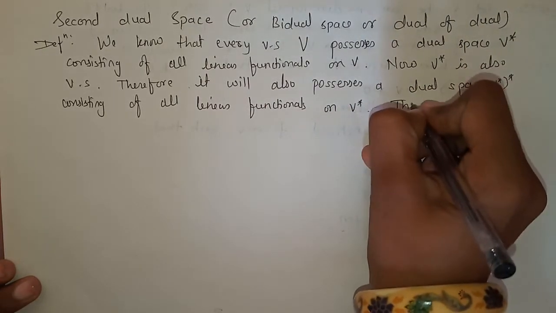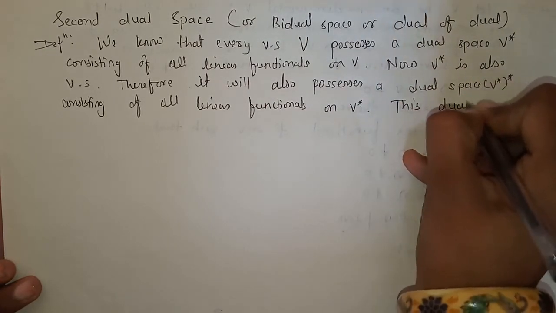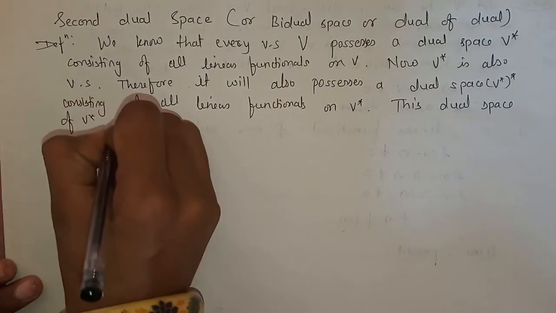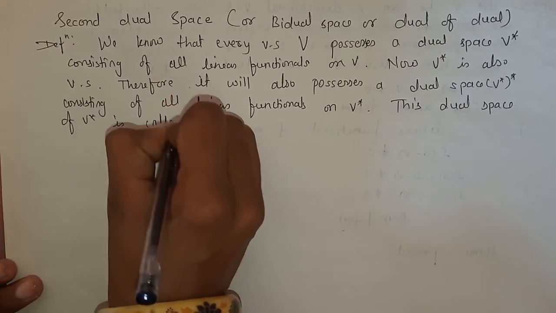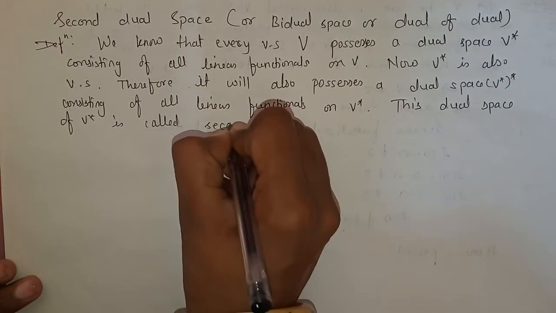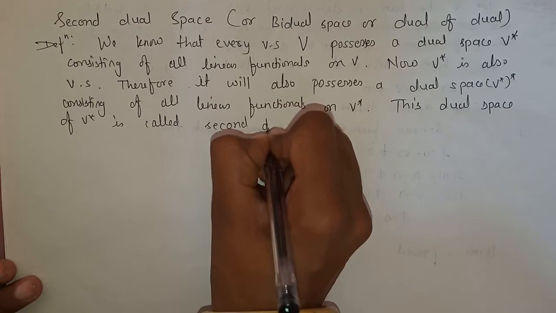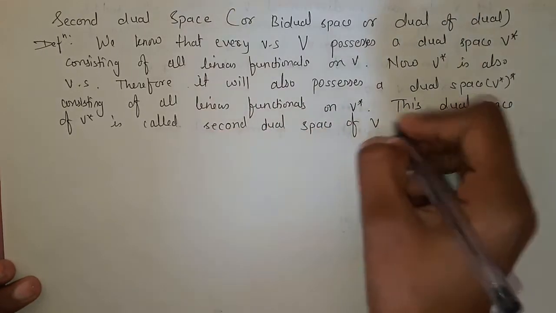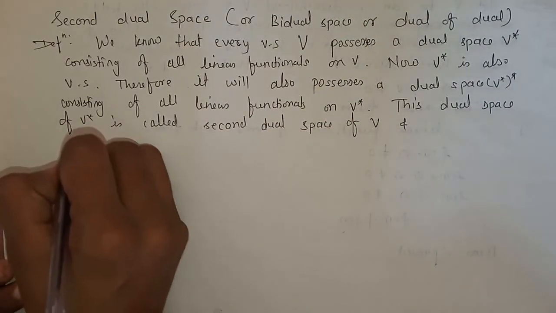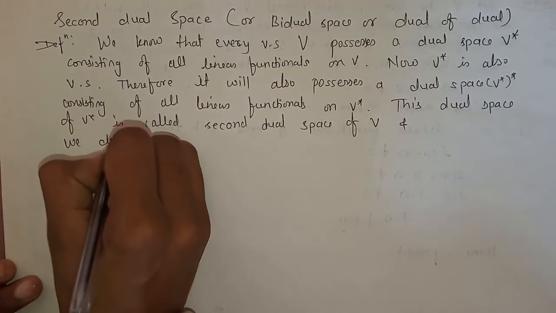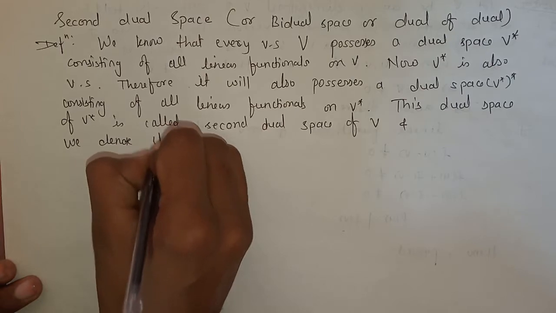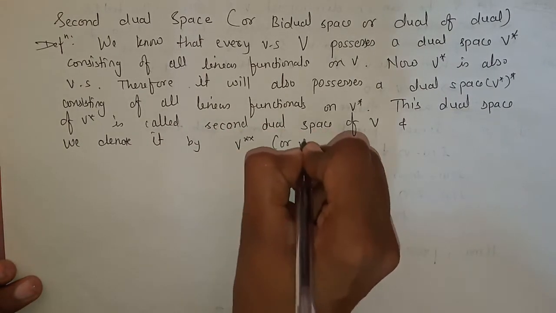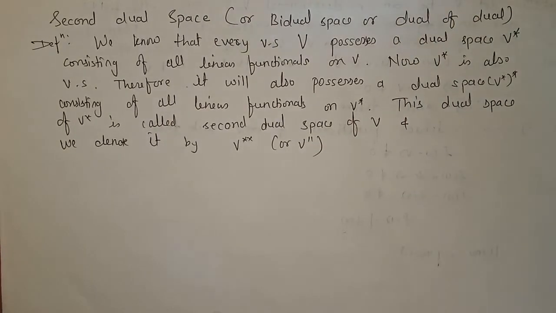This dual space of V star is called the second dual space of V, and denoted by V double star or V double dash. So this is the definition of the second dual.